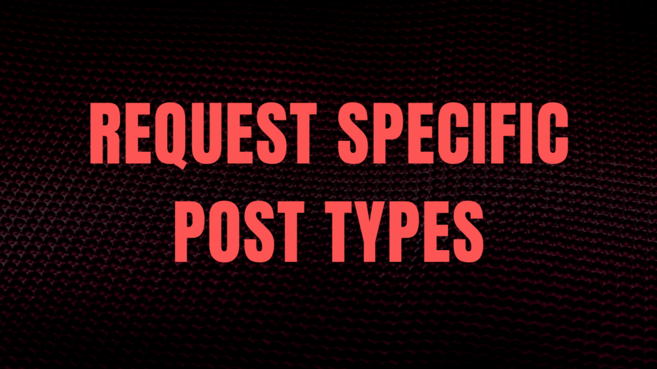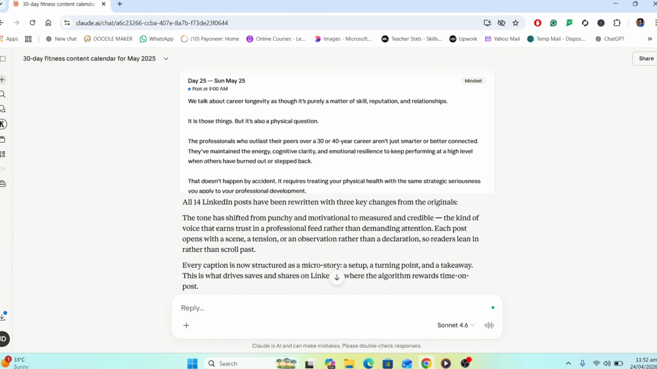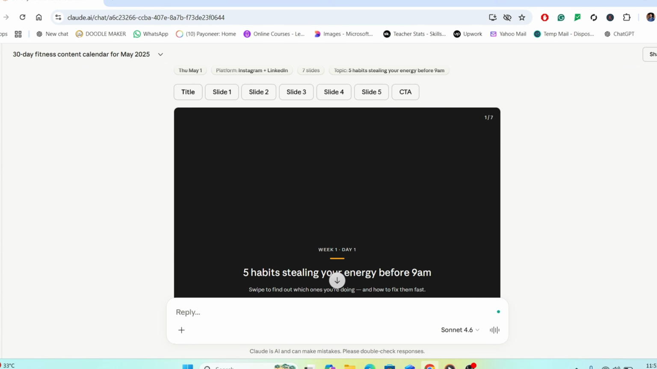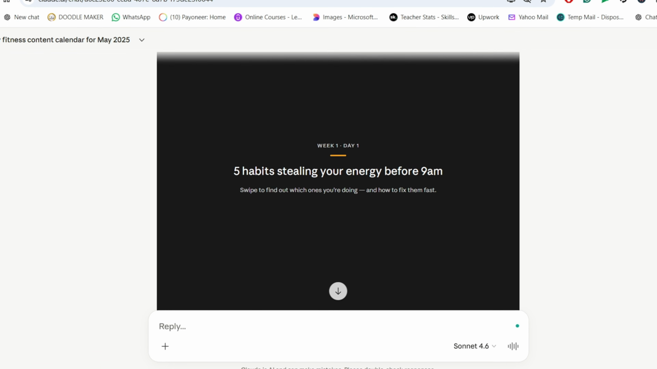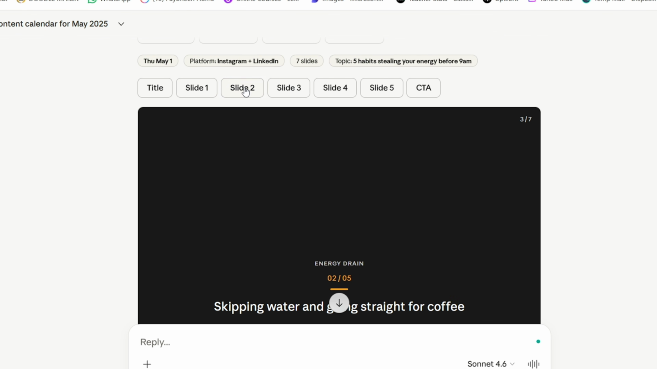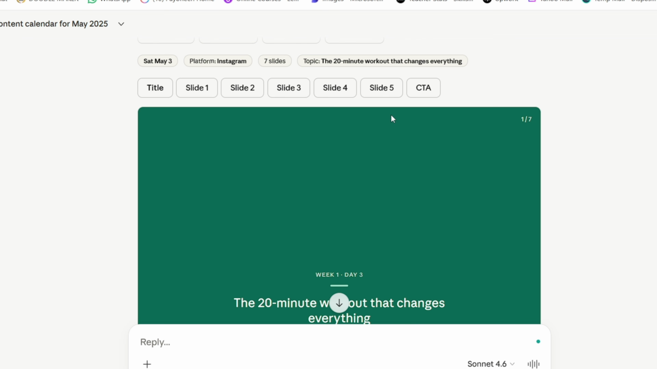Request specific post types. Still in the same chat, ask for specific formats. Type, give me 4 carousel post scripts for week 1, each with a title slide, 5 content slides, and a call to action slide. Claude will format them slide by slide so you can hand them directly to your designer or plug them into Canva. You can do the same for reels, scripts, stories, sequences, or Twitter threads. Just ask.